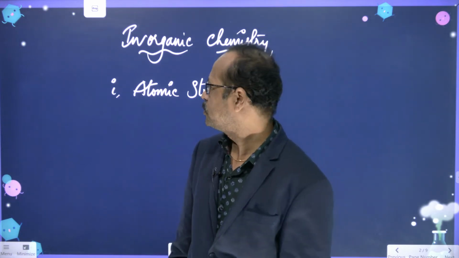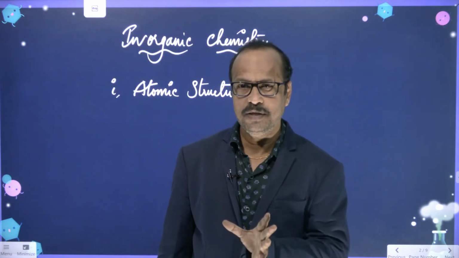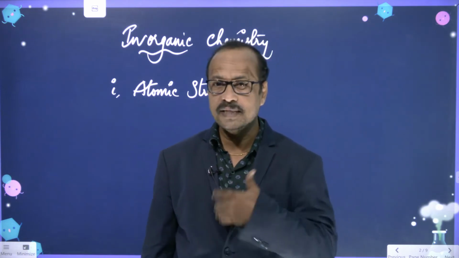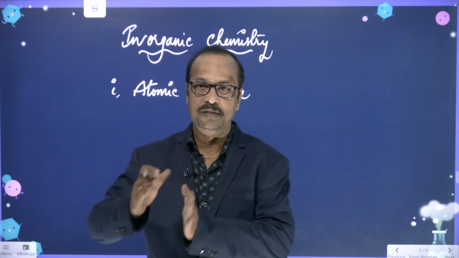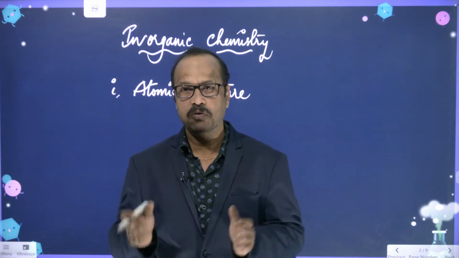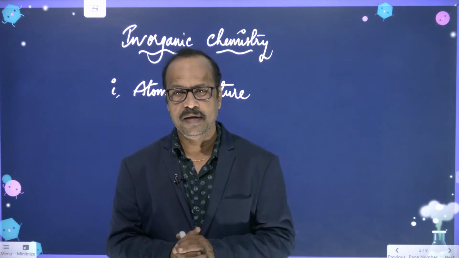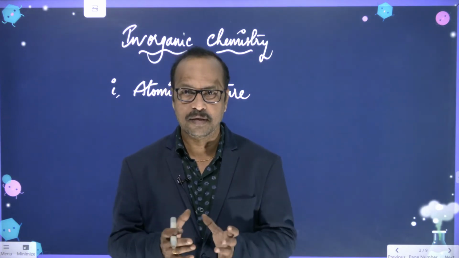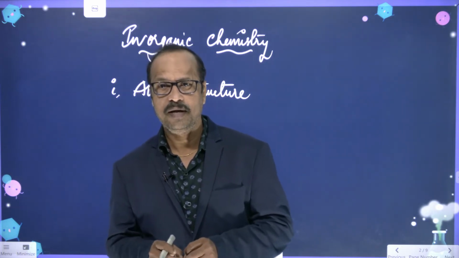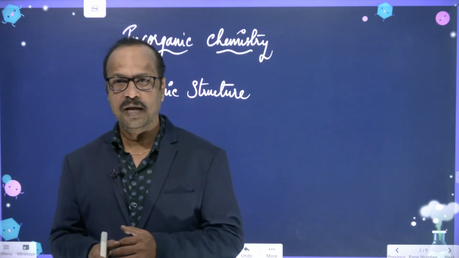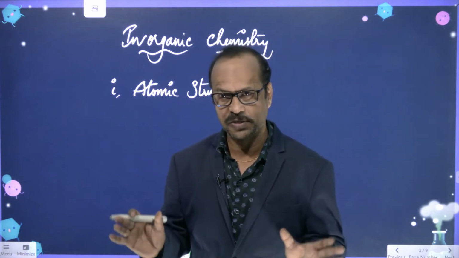We will discuss the basic theories about atoms, how the different theories were modified, and which theory we follow at present. We will also discuss the composition of the atom, what particles are present in it, where they are present, and what their charges are.